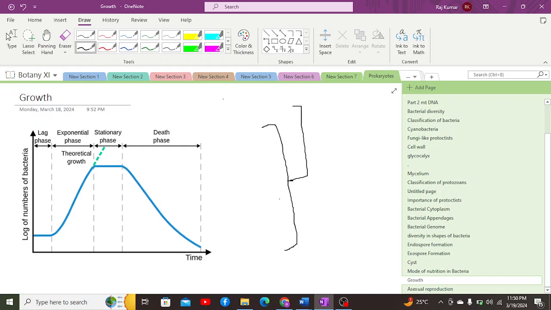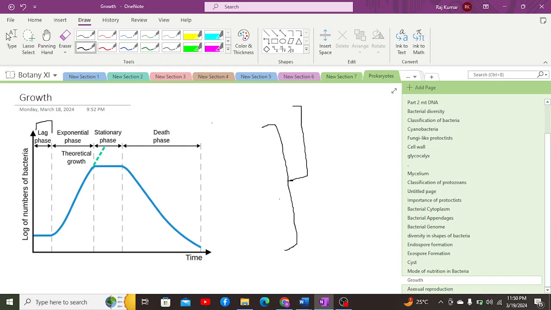And growth here does not refer to the increase in the size of the bacteria, but rather the increase in the population of the bacteria within a given interval of time. So the first phase of growth is the lag phase. The word lag refers to delay or slowness, such that this is a phase in which there is no growth of bacteria, there is no cell division occurring, and the growth rate is zero.